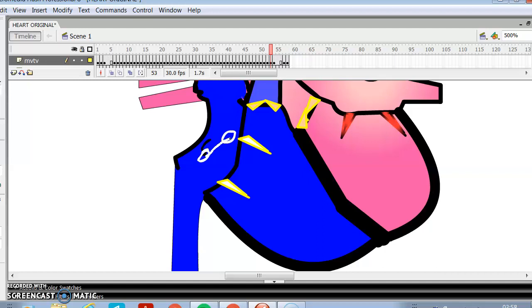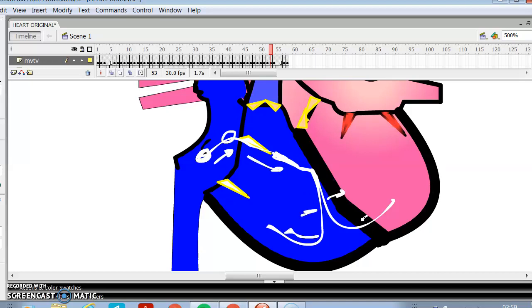This is the SA node, the AV node, the bundle of His, the left bundle and the right bundle. So the impulse will travel from the SA node to the AV node, the bundle of His, and then to the left bundle and right bundle, and then to the Purkinje fibers, and from here the impulse will spread all over the heart.